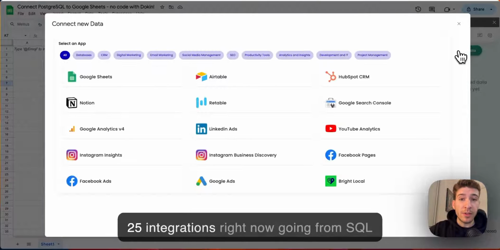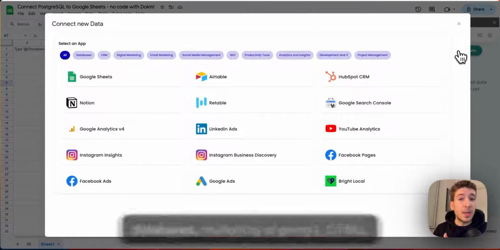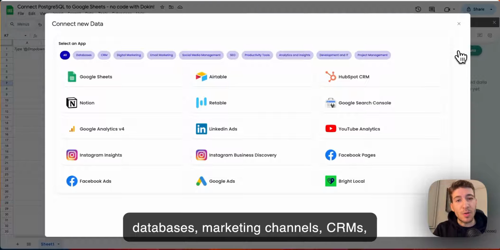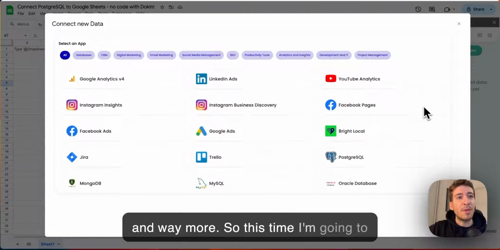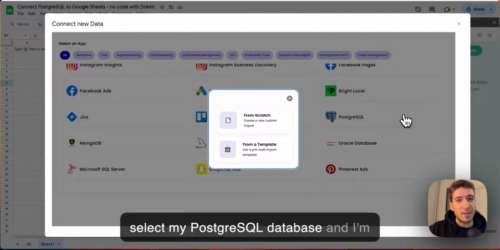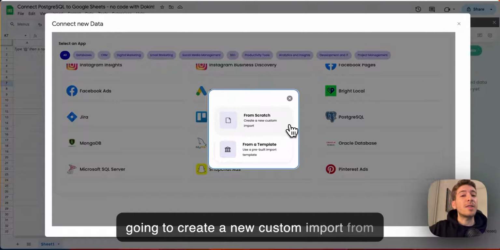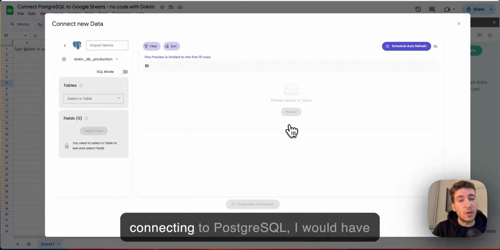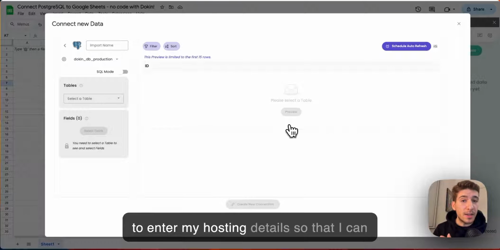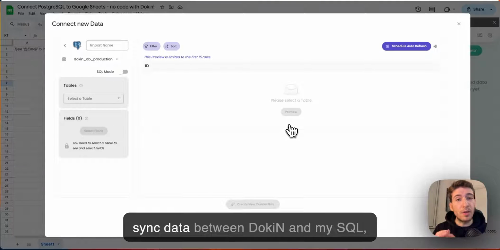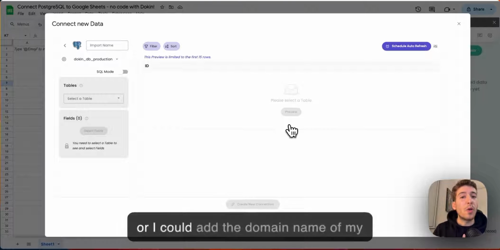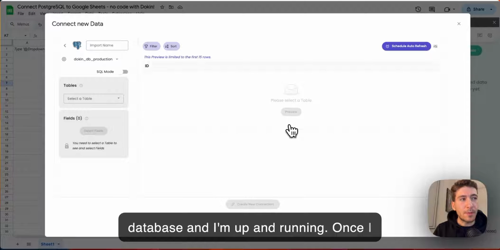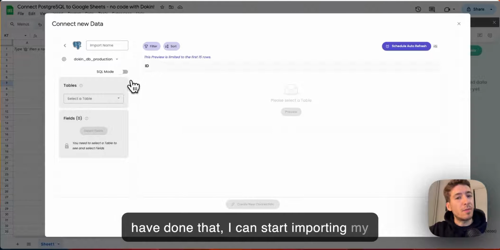We have more than 25 integrations right now, going from SQL databases, marketing channels, CRMs, and way more. So this time I'm gonna select my PostgreSQL database and I'm gonna create a new custom import from scratch. So if this was my first time connecting to PostgreSQL, I would have to enter my hosting details so that I can sync data between Dokin and my SQL, or I could add the domain name of my database and I'm up and running. Once I have done that, I can start importing my data.